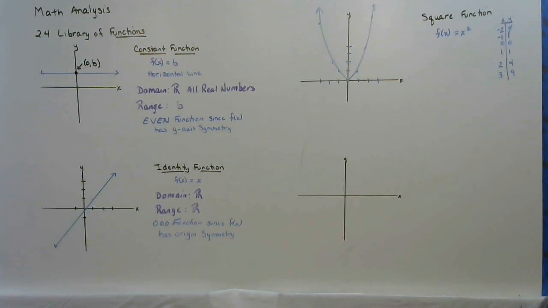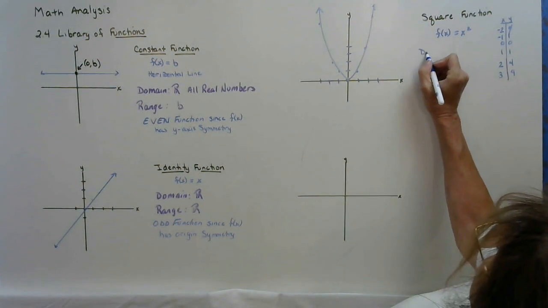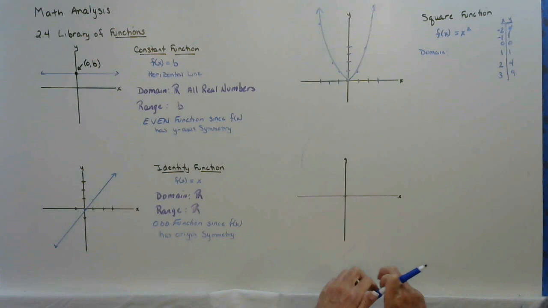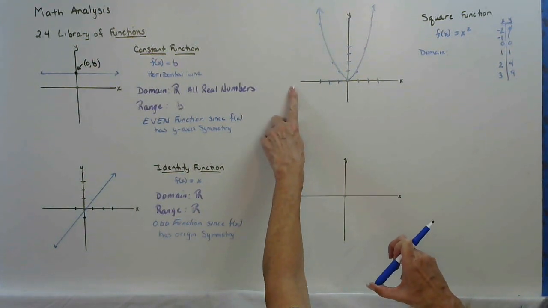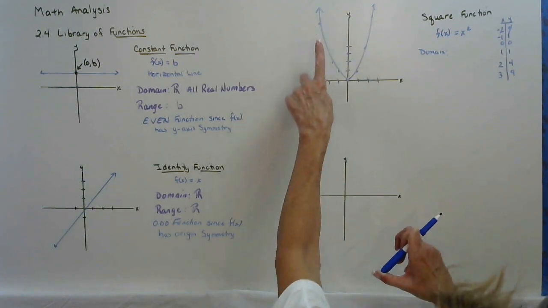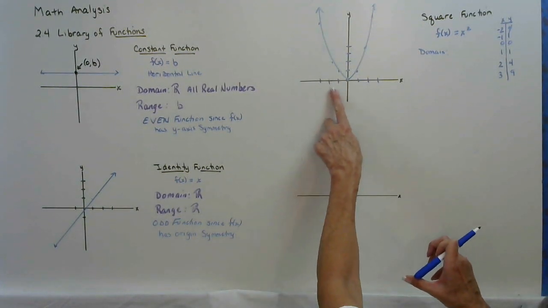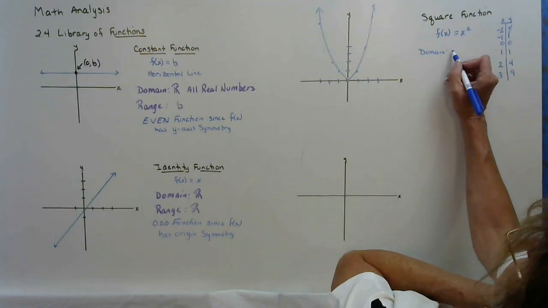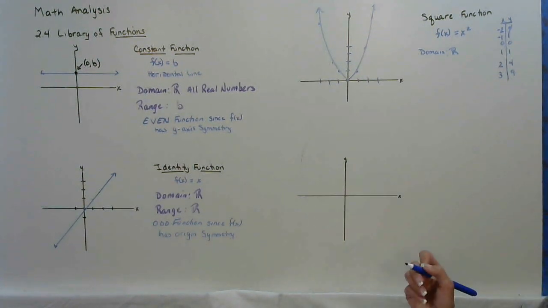The purple pen's not working, so I'm going to stick with this blue one. So since it's a parabola, let's take a look at the domain. As we read from left to right, no matter what x value I choose, I'm going to find a point on the graph. So our domain is all real numbers.